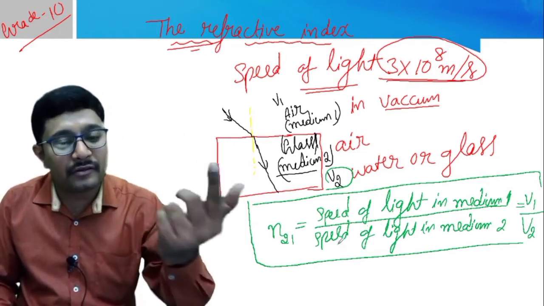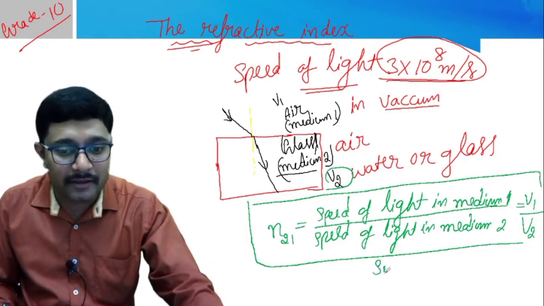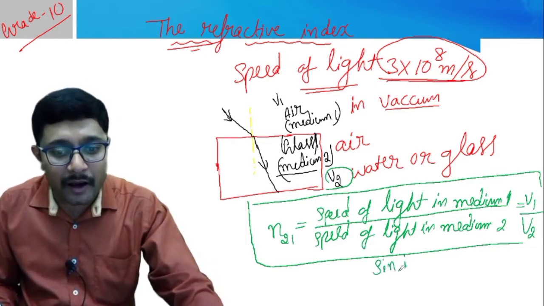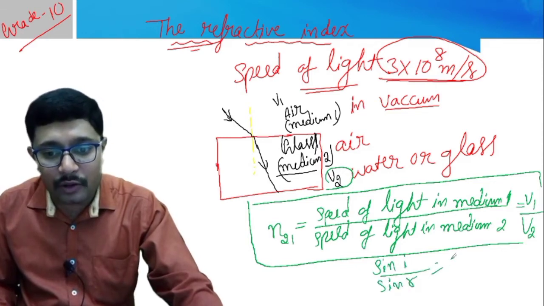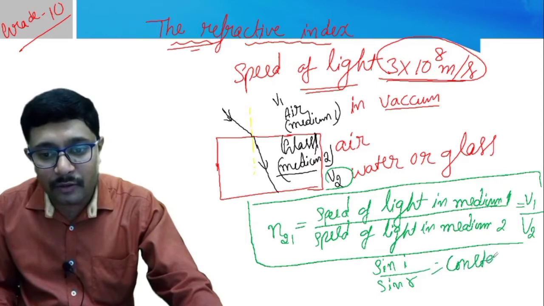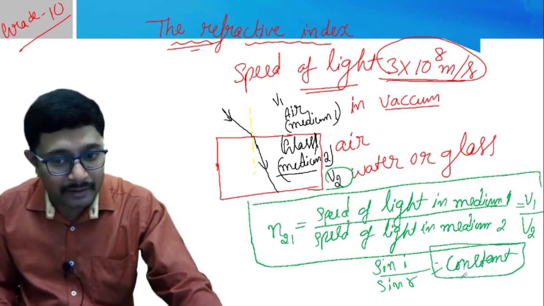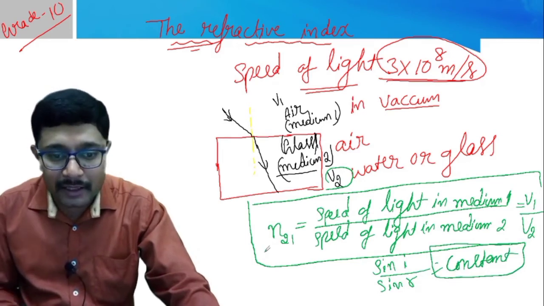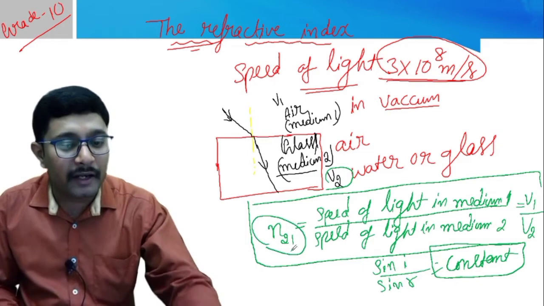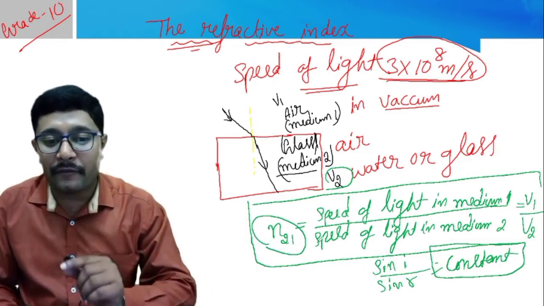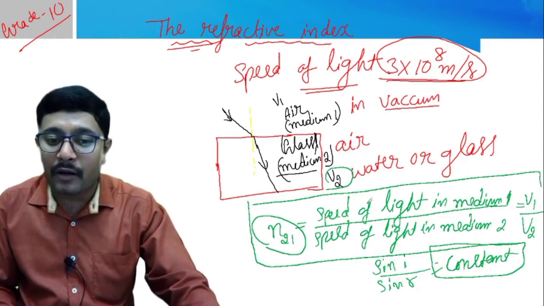as we have studied in the previous topic, that is Snell's law. So what does Snell's law state? So sin i by sin r is equal to a constant. So we call this constant the refractive index. So where is that refractive index? This is the refractive index, that means it is a constant, and keep it in mind always the refractive index is constant for a given pair of media.